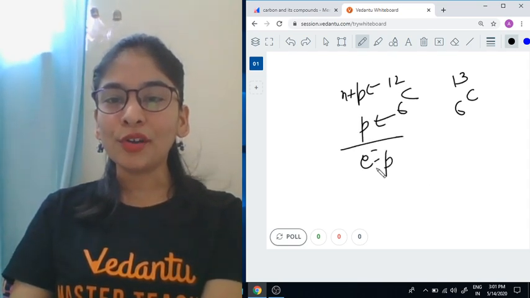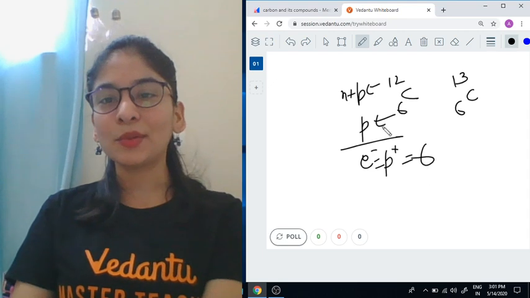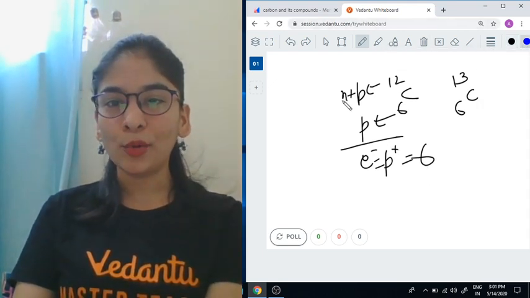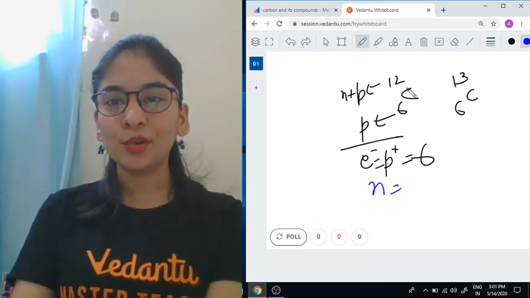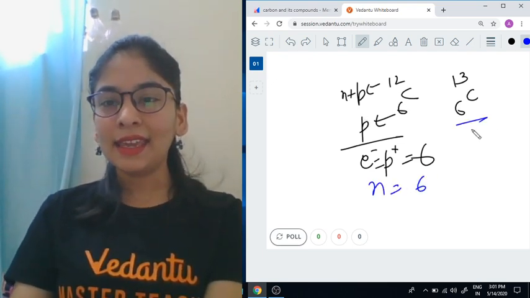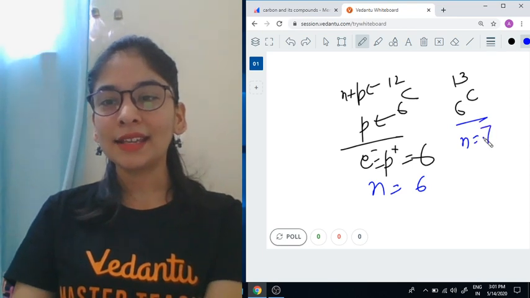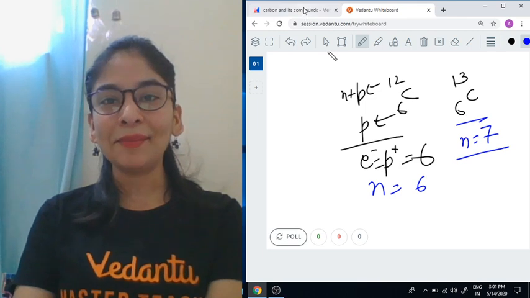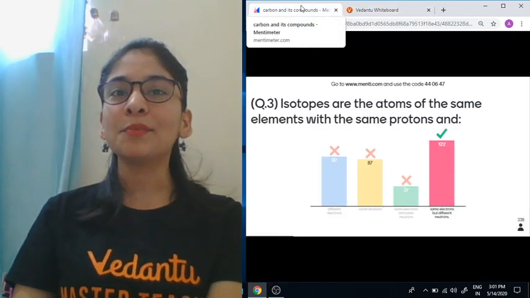Electron and proton are always equal because that is why your atom is neutral. If I talk about the number of neutrons in both cases, here the number of neutrons is 12 minus 6, 6. Here the number of neutrons is 13 minus 6, 7. The number of electrons and protons will remain the same. Due to a different number of neutrons, mass will vary.